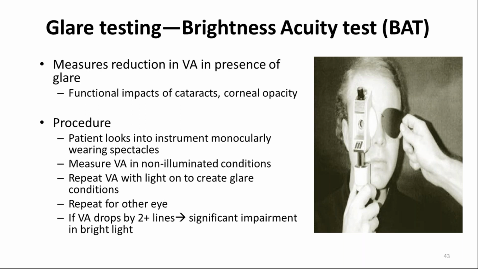Then we repeat the visual acuity with light to create the glare condition, and repeat for the other eye. If there is a reduction in visual acuity of more than 2 lines, that means the patient has a significant glare problem. So we can manage him by giving him some glasses, some filters, or we can suggest he wear caps and all while he's going out.